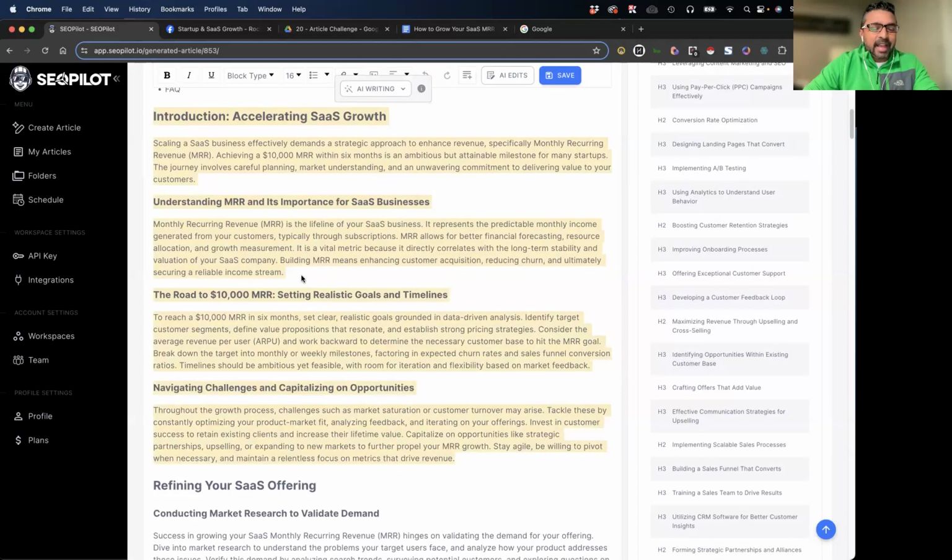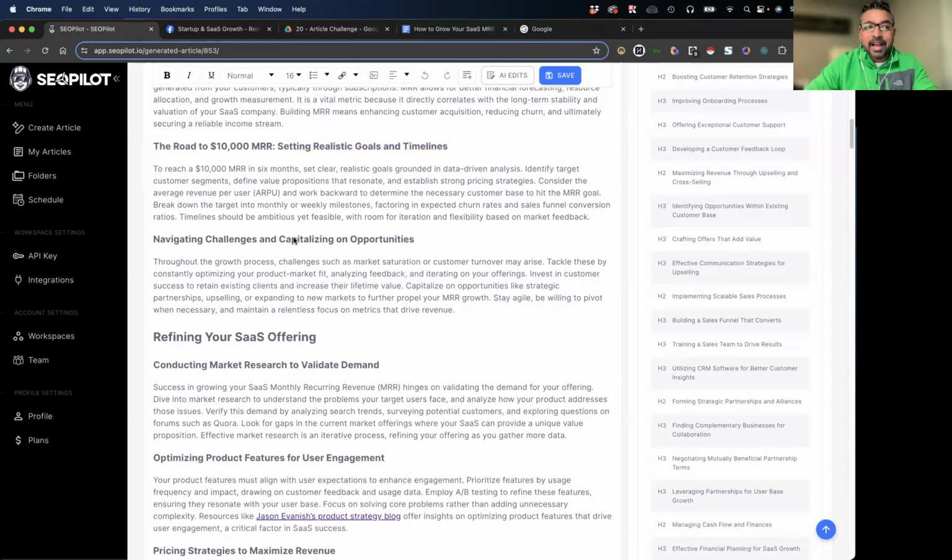And it does exactly what I would expect in the introduction, right? It introduces the article, talks about achieving 10K MRR within 6 months. So exactly what we mentioned. It explains what MRR is, the road to a 10K MRR, setting realistic goals and timelines. Mind you, we did not tell it to do any of this.